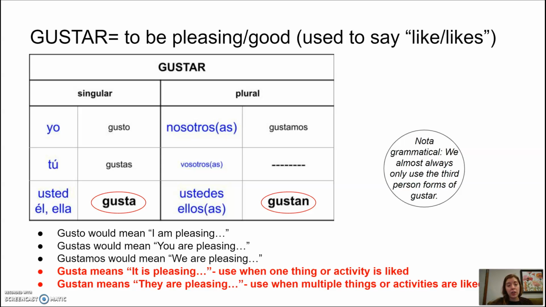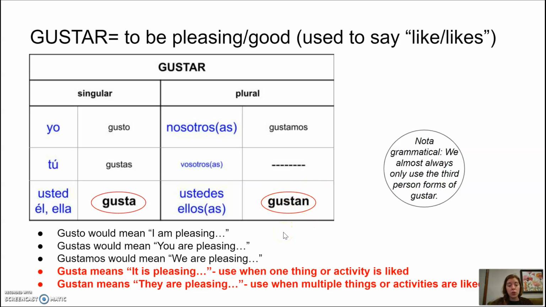Here you can see in the conjugation box, las formas de gustar son yo gusto, tú gustas, usted, él, ella gusta, nosotros, nosotras gustamos, ustedes, ellos, ellas gustan. Nota gramatical. We almost always only use the third person forms of gustar. Gusta y gustan.